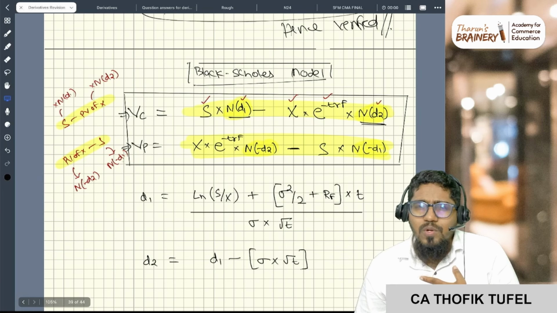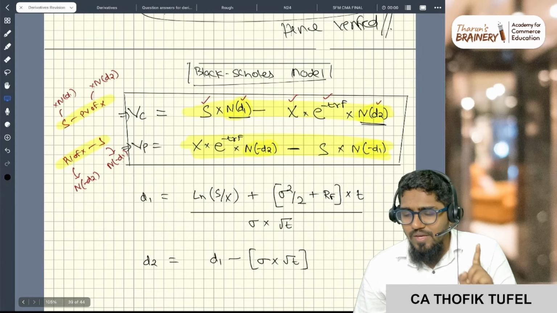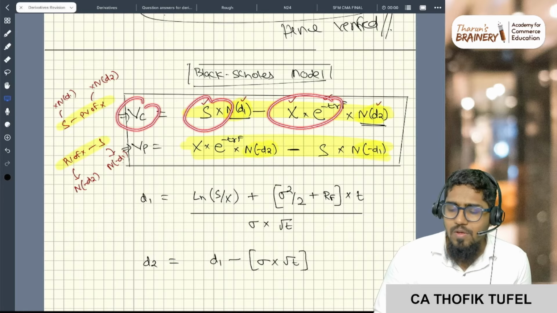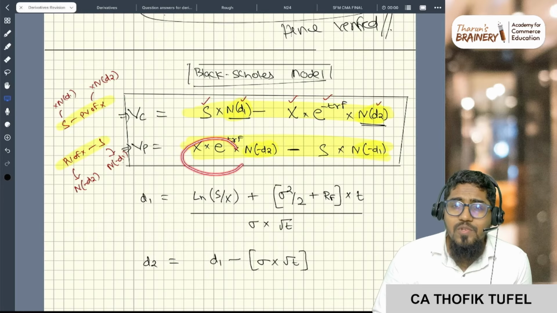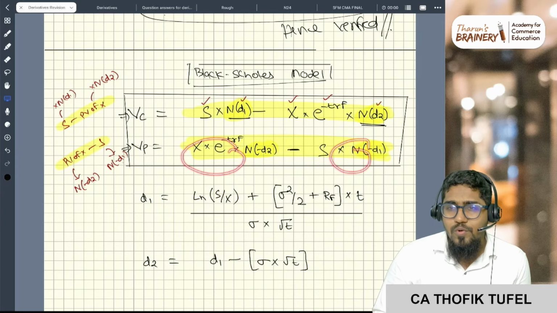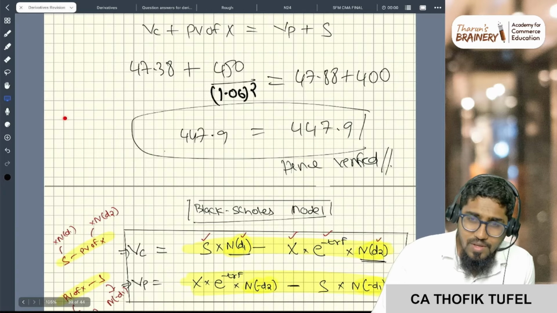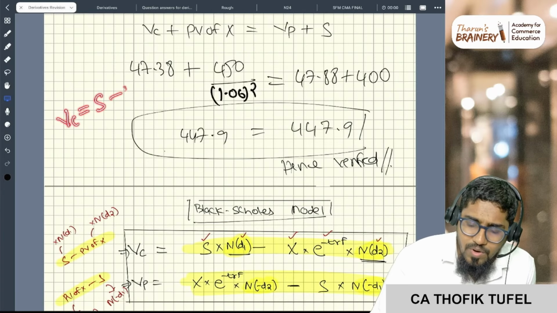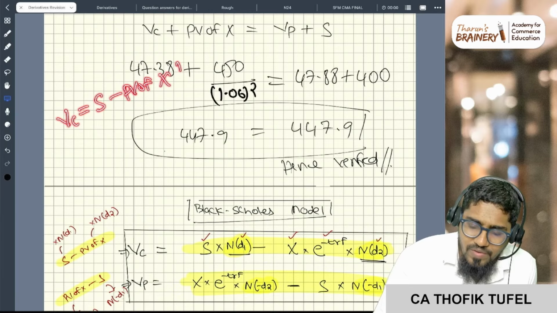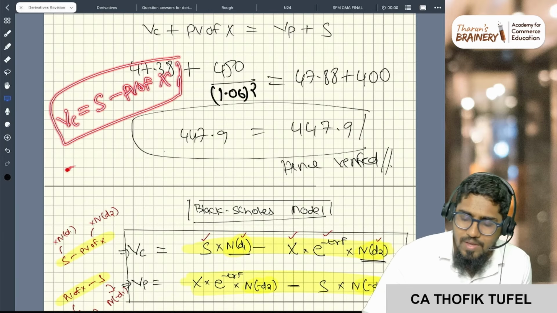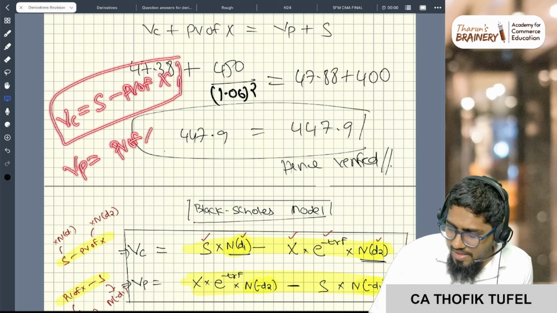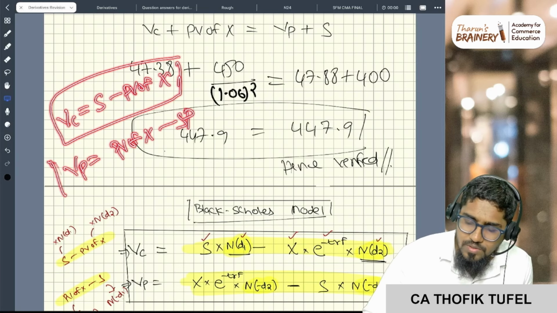And I also don't want to explain it too deep, but spot minus present value of X is the value of the call, and present value of strike minus spot is the value of the put. Always you know, right? Value of the call is spot minus present value of X, and value of the put is present value of X minus spot.